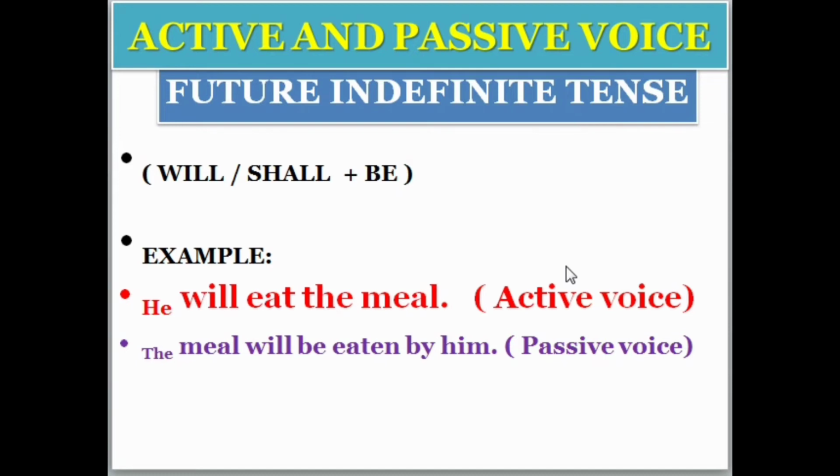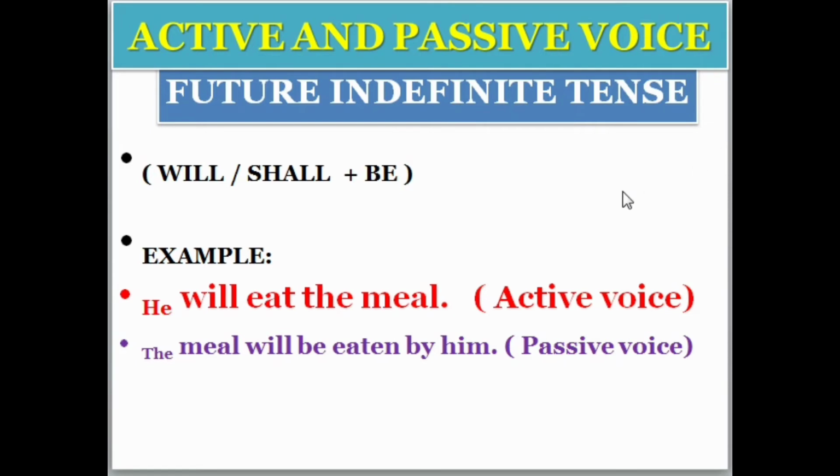The time is specific, like tomorrow is Aslam's wedding. So the wedding will be tomorrow, so it shows the action that will happen tomorrow. It's not today. You understand all these things, and because we have a short time here, we don't go further into discussing it. So we are coming to our topic, active and passive voice. Now here we are going to change the future indefinite tense into the passive voice.